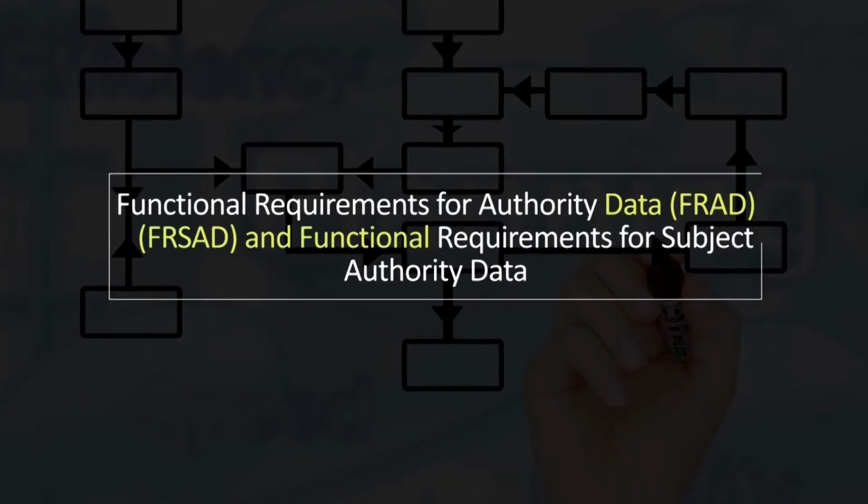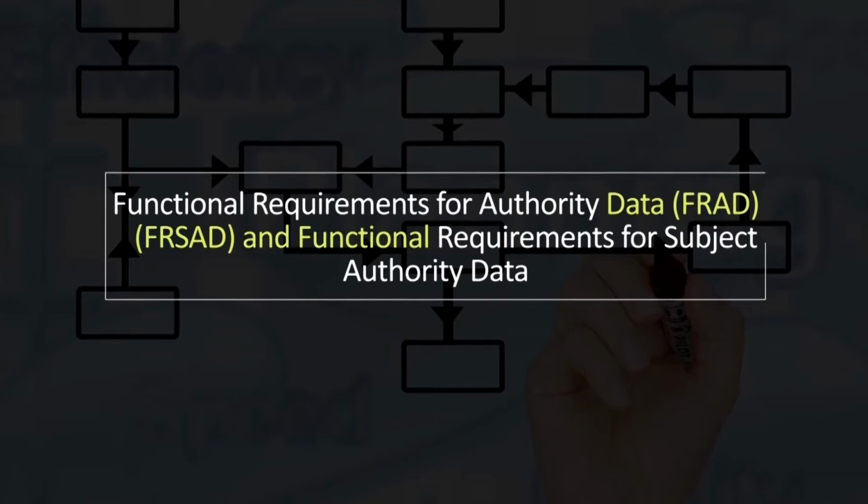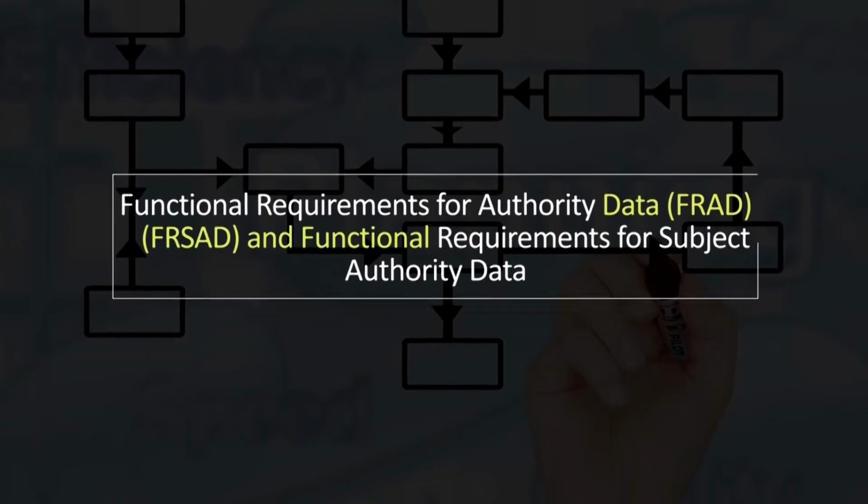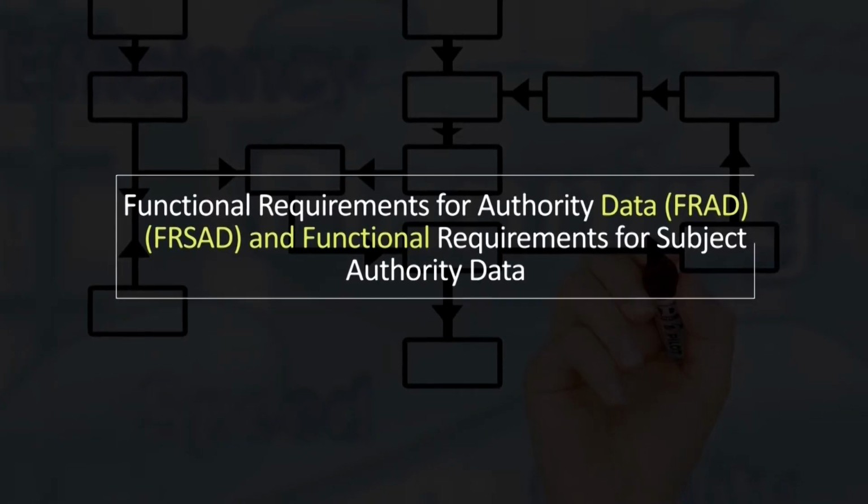In this library reference model, IFLA introduced two new user tasks. One of them is to explore. Now what does it mean? To explore means to support serendipity in information seeking. And again, what does that mean?